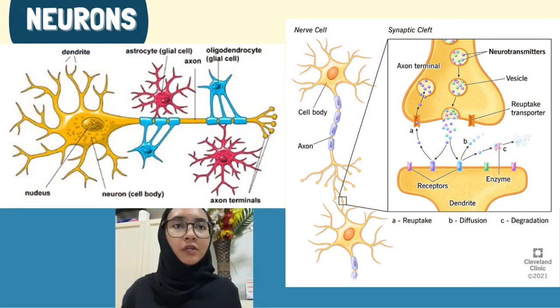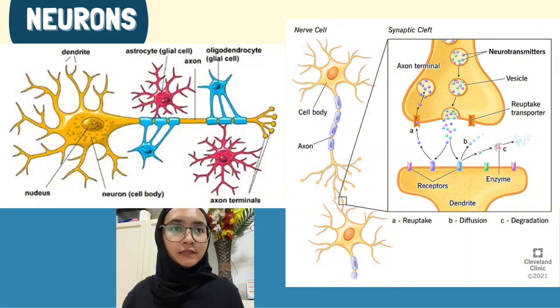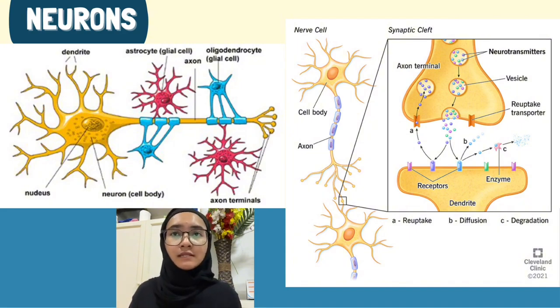Next, we're going to look at neurons, which consist of the nucleus, the neuron cell body, dendrites, the glial cells which are the astrocyte and oligodendrocyte, the axon, and axon terminal. The nervous system functions by transmitting electrical impulses along neurons called action potentials. Neurons receive, process, and transmit information rapidly to allow quick response to stimuli.